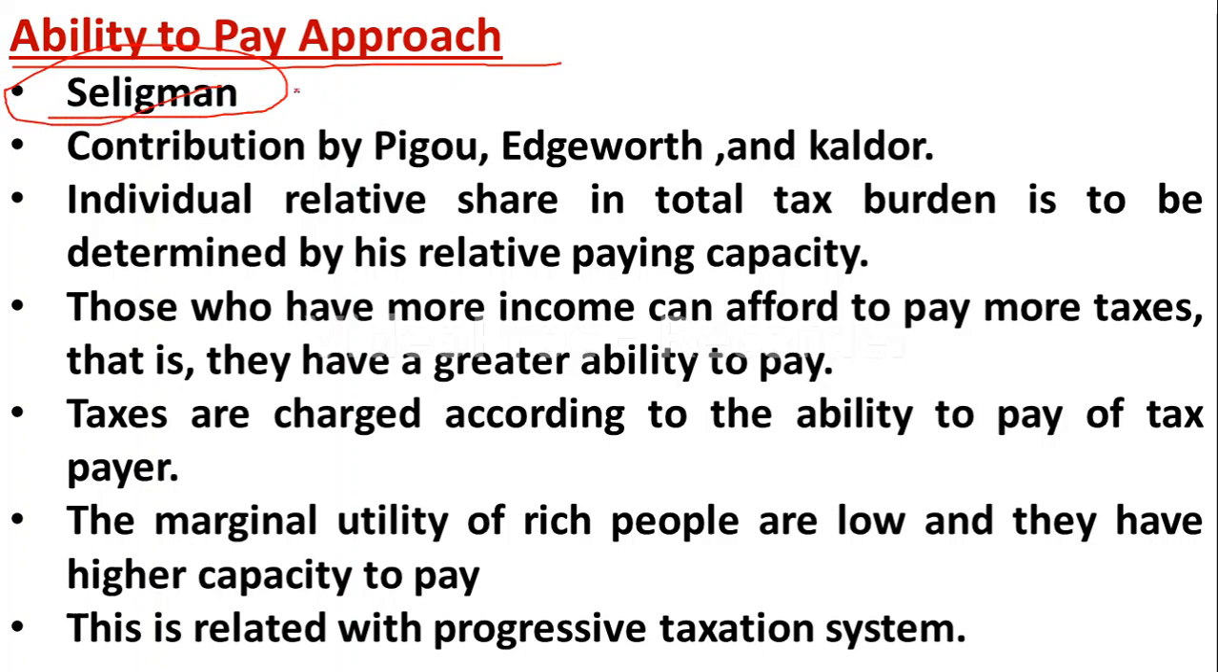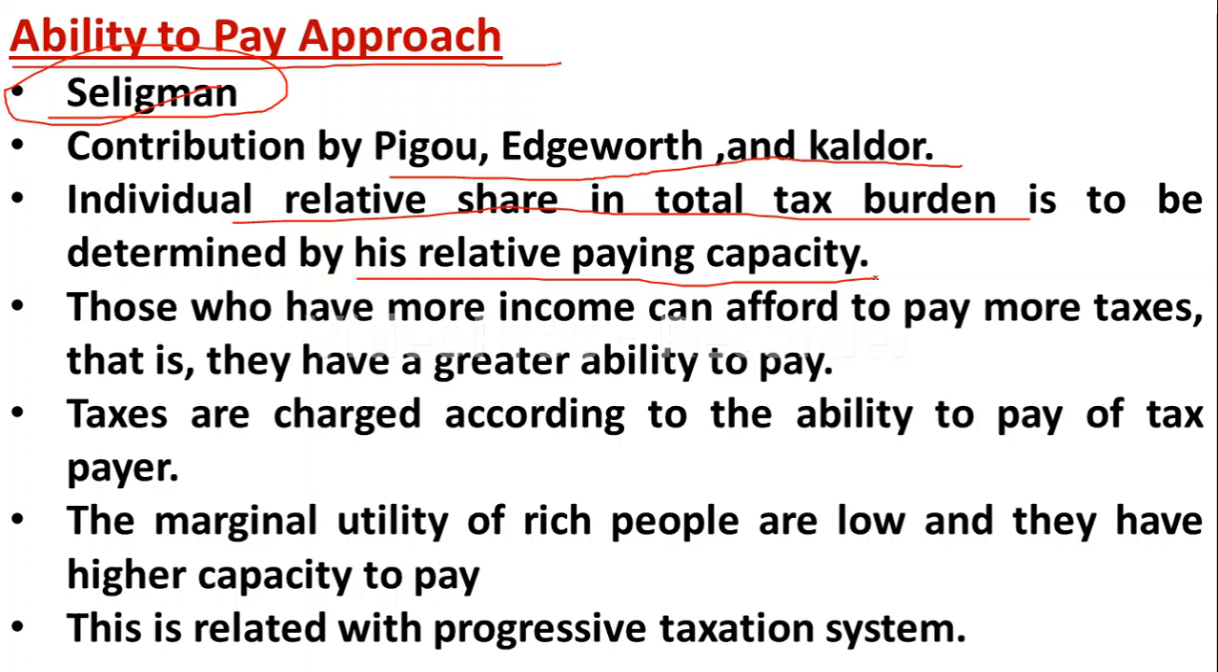Then the next approach is the ability to pay approach, and this approach was given by Seligman. The contribution was made by E.C. Pigou, Edgeworth, and also Calder. Here, in the ability to pay approach, an individual's relative share in the total tax burden is to be determined by his relative paying capacity. Yes, here the base is the paying capacity of the person. So the tax is going to be distributed on the basis of the paying capacity of each individual.